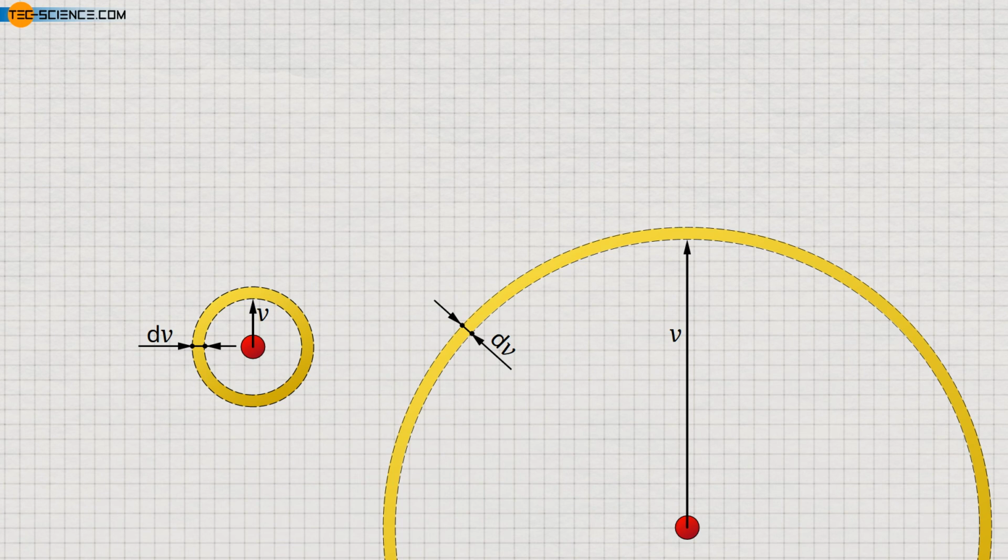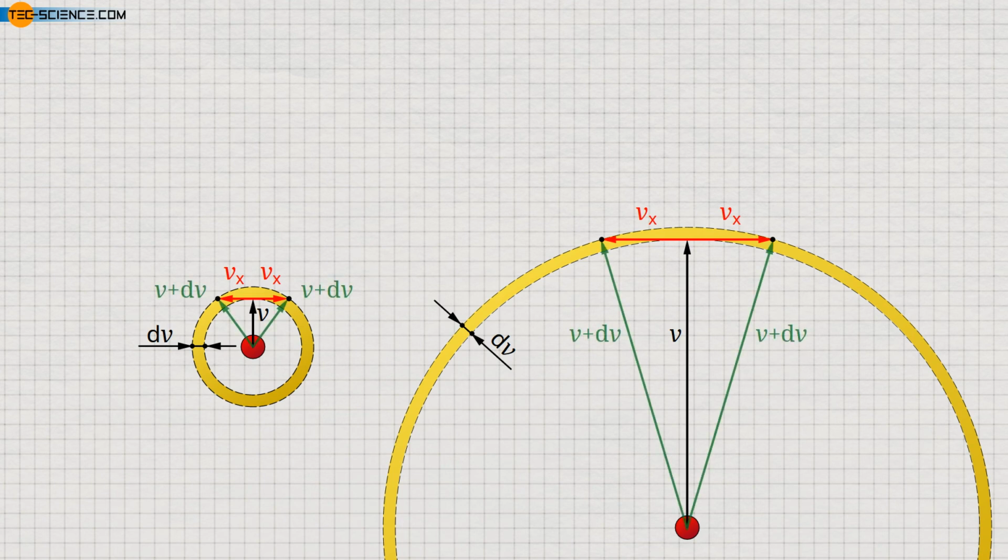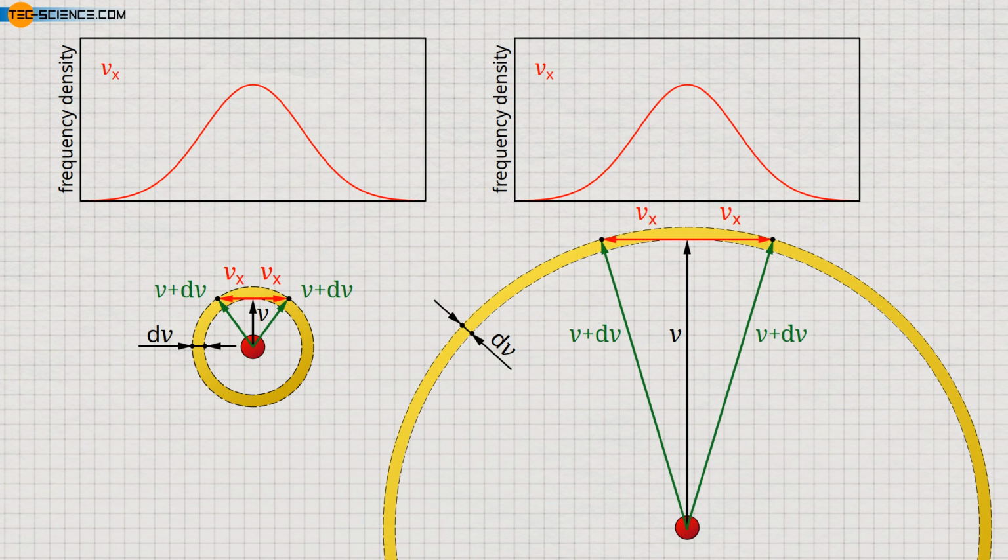In order for the given speeds to be within the yellow-marked ranges, the x components can vary to a certain degree. Graphically, a velocity vector v plus dv whose arrowhead is on the outer circle would just be within the permissible range. The respective velocity component vx is shown as a red arrow in each case. For the distribution of the frequency density of the x component, the previously shown curve applies in each case. The comparison of both cases shows that for a large speed v, the x component can obviously vary in a much larger range without exceeding the given speed range dv. Thus, significantly more x components are possible.